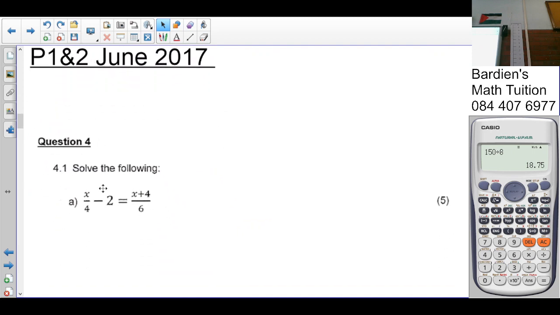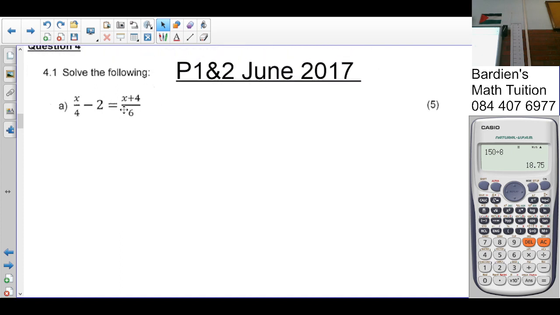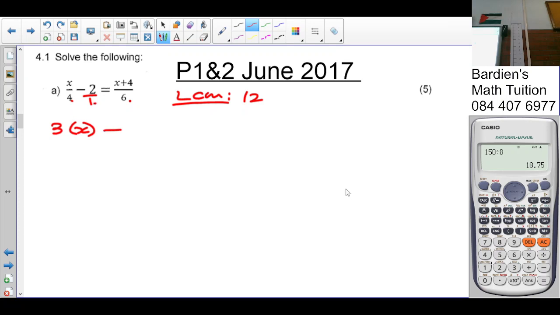Question 4. Question says solve the following. Right, what's my LCM here? 4, 1 and 6. What's my LCM? 12. 12 is the smallest number where all those numbers can go into without remaining. So 4 times what is 12? 3. So it's 3 times x minus 1 times what is 12? 12. 12 times 2. 6 times what is 12? 2. So it's 2 times x plus 1. It already gets you 2 marks.